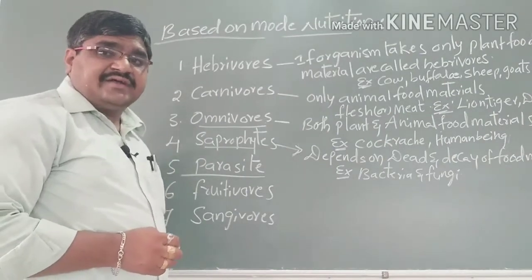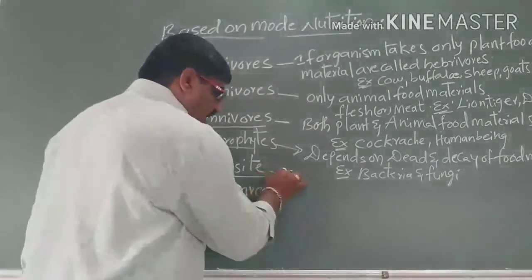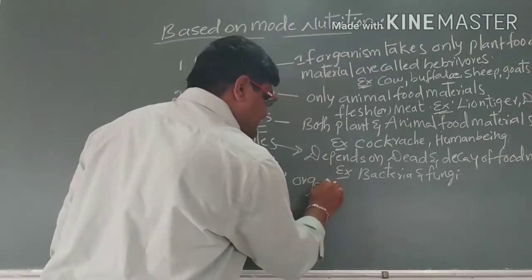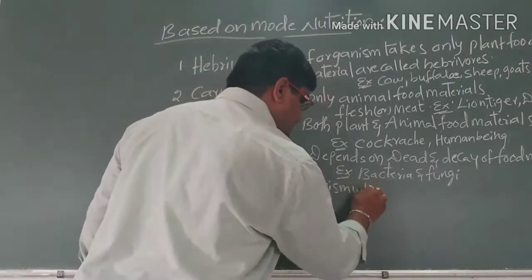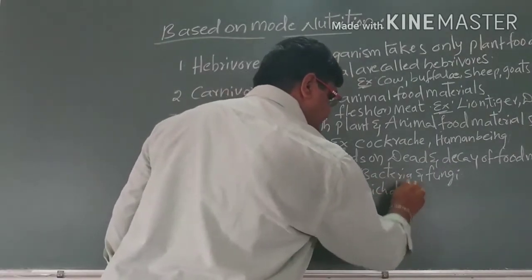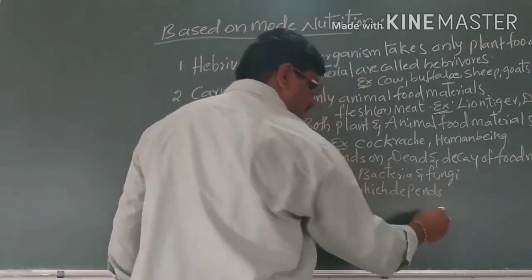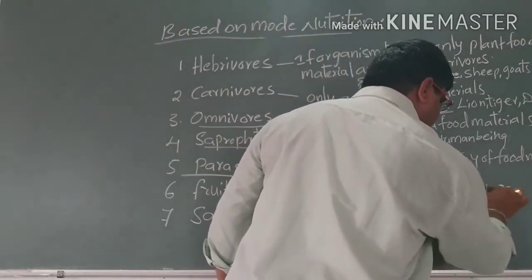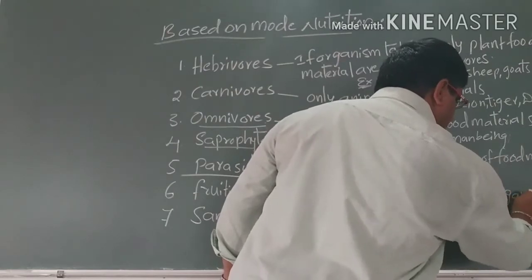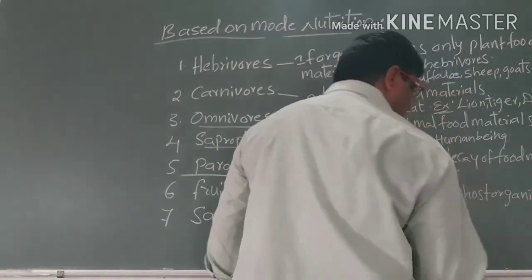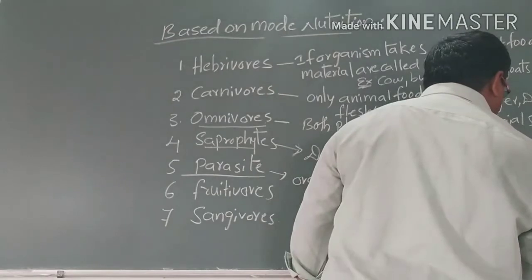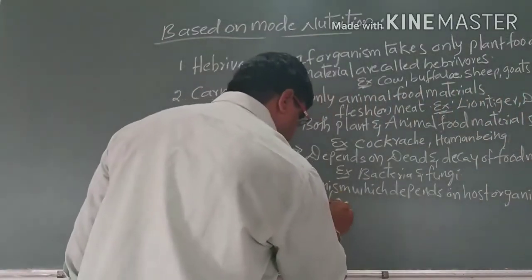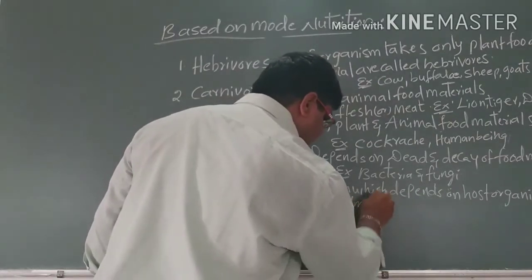Next coming to the parasites. What are parasites? Parasites are the organisms which depend on a host organism for food materials.